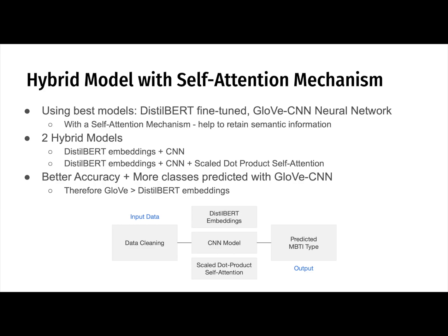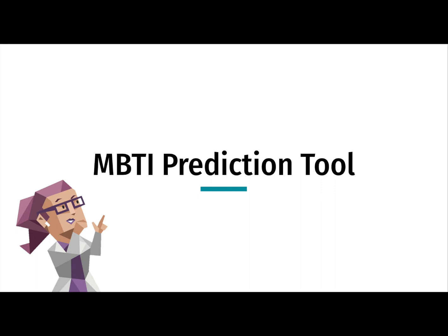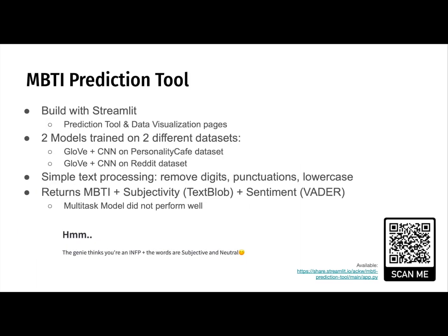However, after training with both models, the GloVe CNN model had better performance than DistilBERT embeddings with better accuracy scores and MBTI types predicted. This could mean that the GloVe embeddings are more suitable for this dataset. Next, I'll be sharing about the prediction tool.